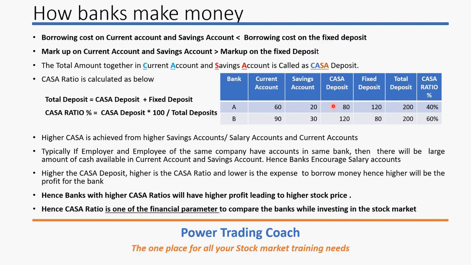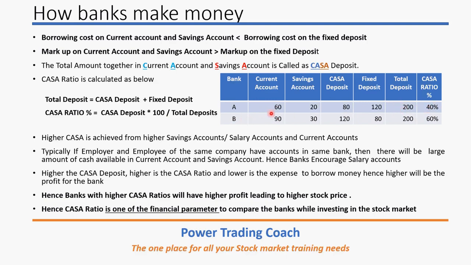Now, if you look at the CASA deposit compared to the total deposit in the bank, it is 80 divided by 200, which is nothing but CASA deposit divided by total deposit into 100. So when you do that, 80 divided by 200, that means for 200 it is 80, for 100 it is 40. So it is a 40% CASA ratio.